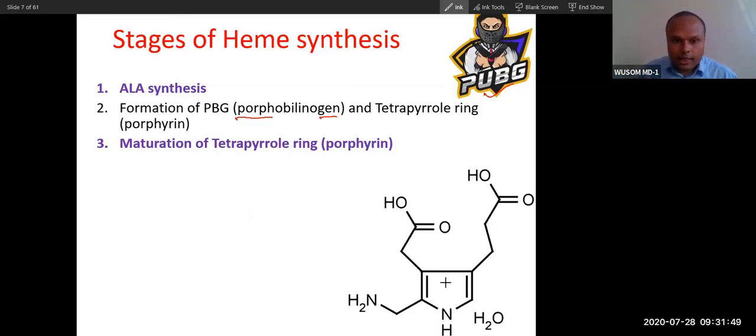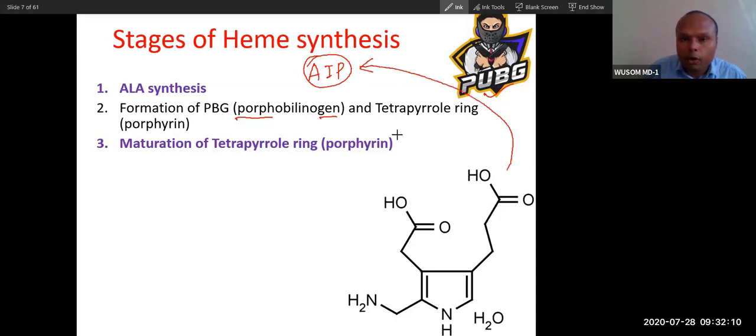Now this compound is a very important compound to remember, because it is implicated in the pathogenesis of AIP, acute intermittent porphyria. Will you remember this?